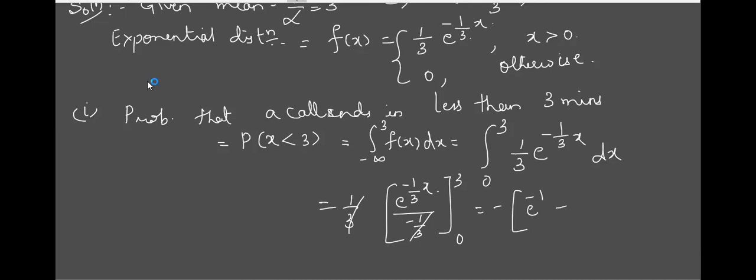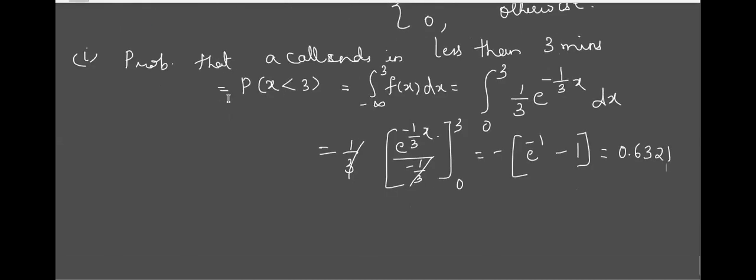For the lower limit, x is 0, e raised to 0 is 1. So take 1 minus e raised to minus 1. You'll get the answer 0.6321. Yes, correct. All of you operate the calculator, otherwise later on you won't have the confidence.